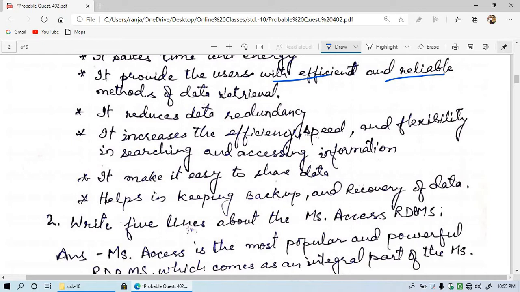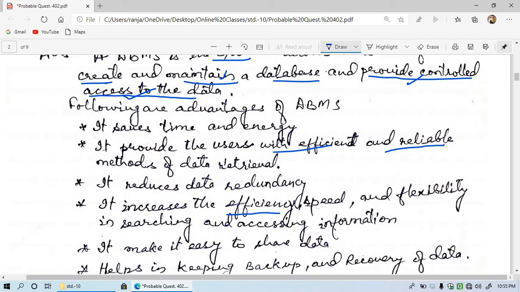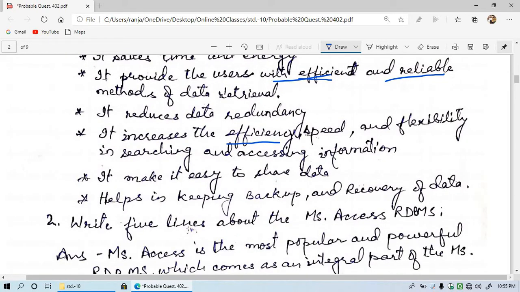And the next advantage is it increases the efficient speed and flexibility in searching and accessing information. Efficient means in a very easy way, and speed, we can see the data very fast, and flexible, we can make it in different formats like reports, forms, and all that. And searching becomes easy, and accessing information is also easy. So these are the benefits.